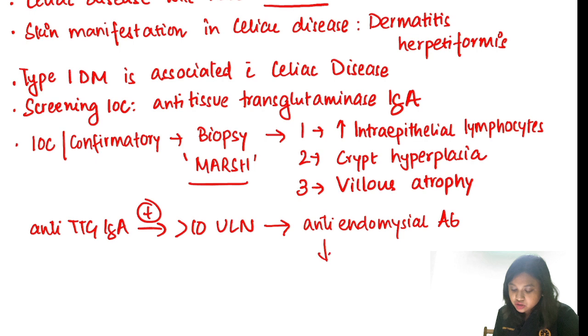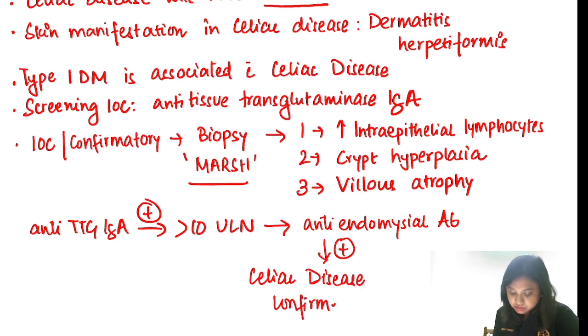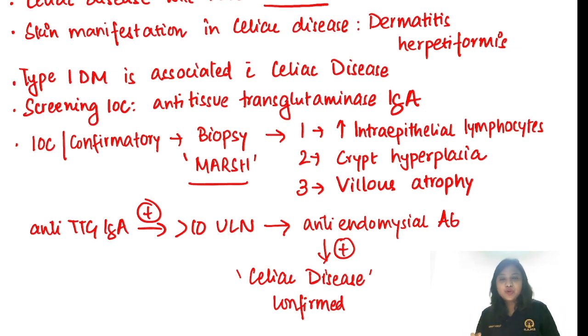And if this is also positive, then we can say that celiac disease is confirmed. Okay. So I have told you almost all the MCQs that were asked previously. That is, nowadays celiac disease is a serodiagnosis. Screening is anti-tissue transglutaminase IgA. Confirmatory is biopsy. What are the biopsy findings that you get in celiac disease? The name of the grading system is known as the Marsh-Oberhofer grading system.